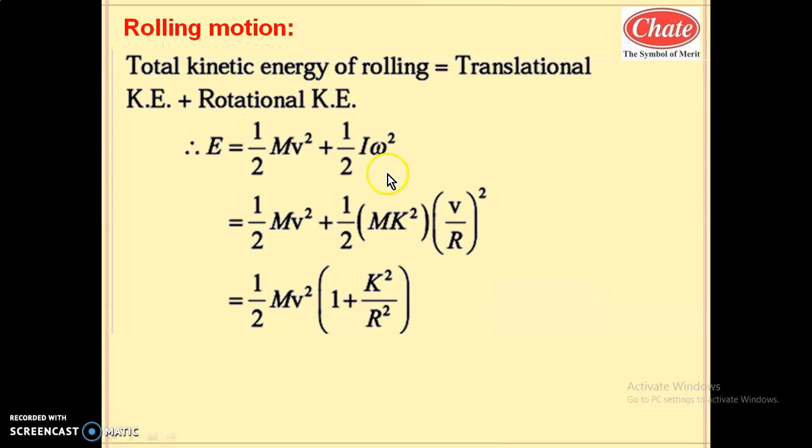So this equation can be modified into half mv square as it is, plus half I, which is mk square, and omega square, which is v by r whole square. From these two terms, half mv square can be taken common. So inside the bracket, 1 plus k square by r square. This is the formula of total kinetic energy in rolling, or the rolling kinetic energy of a body. It is half mv square into the bracket 1 plus k square by r square. The next part we will continue in the next video.